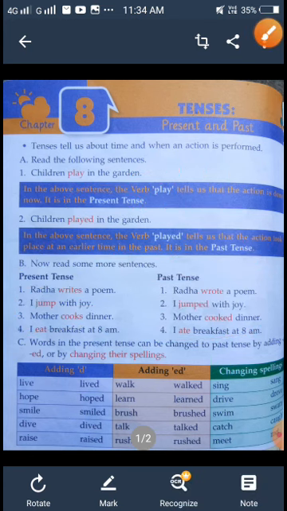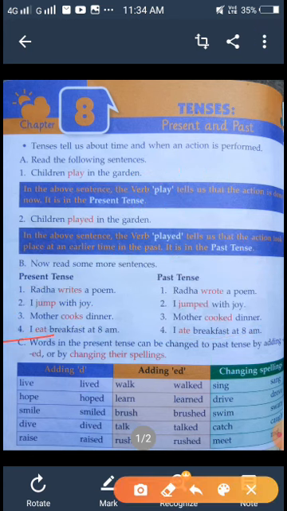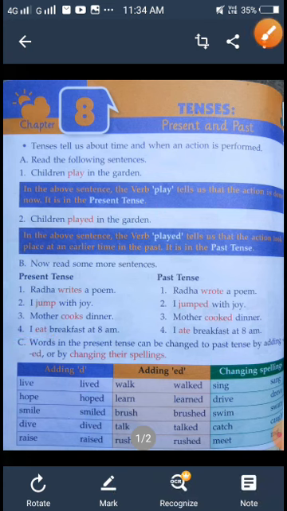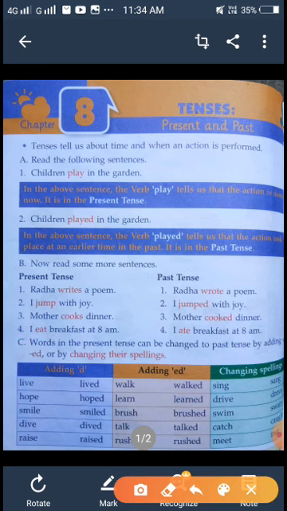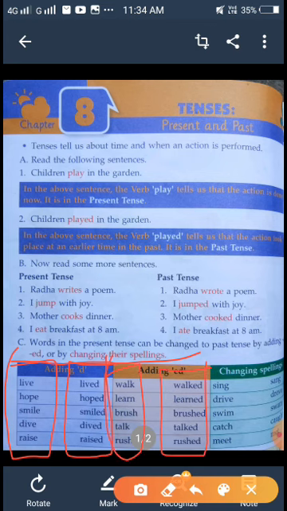Now look at here, number C. Words in the present tense can be changed to the past tense by adding ed, d or ed. Look at here, some words show the present tense and this shows the past tense. So how are these words changed?